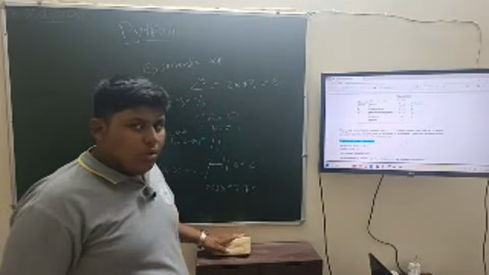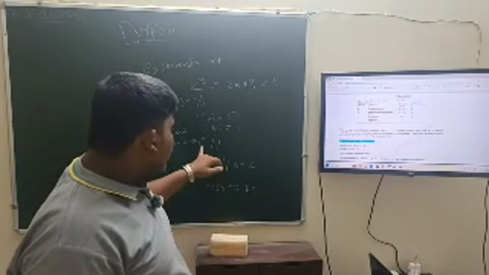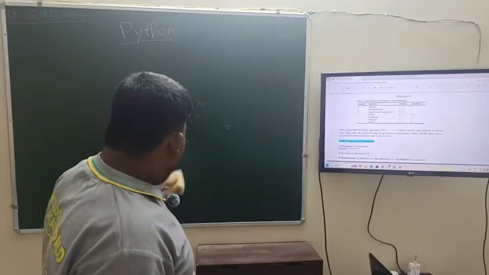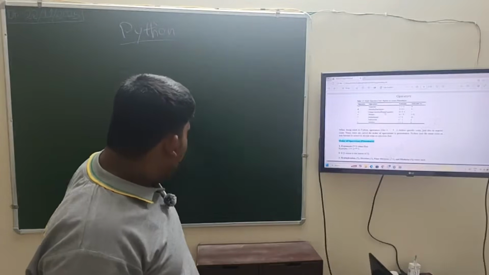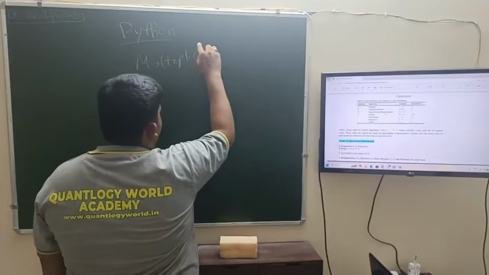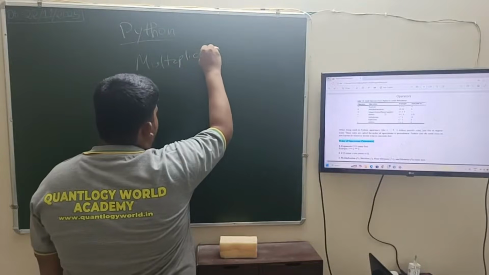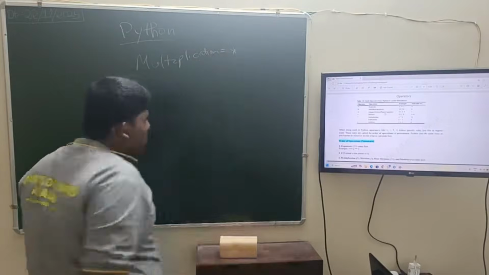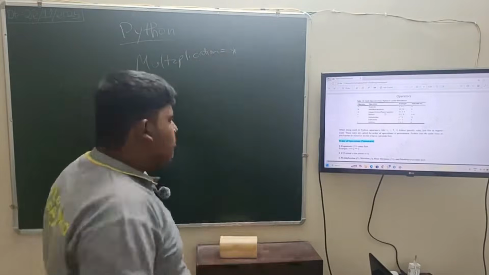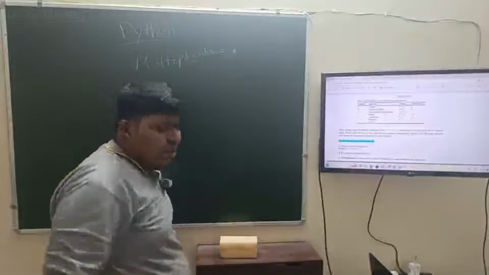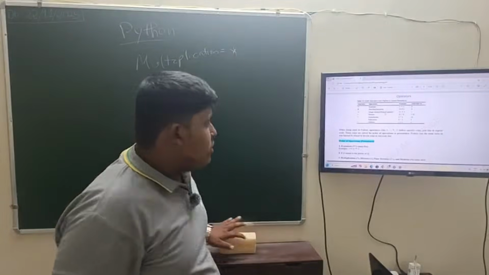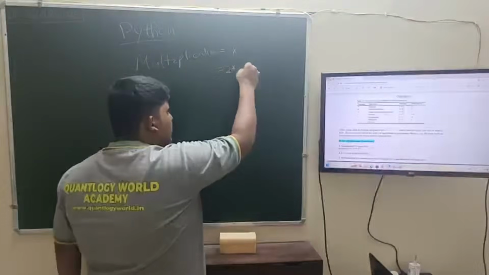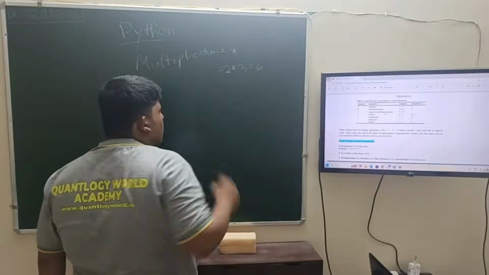We will get the decimal part also, and here we write double slash and here only a single slash. Multiplication is written as asterisk. Double asterisk is exponent, and single asterisk is multiplication. 2 asterisk 3 is 6.